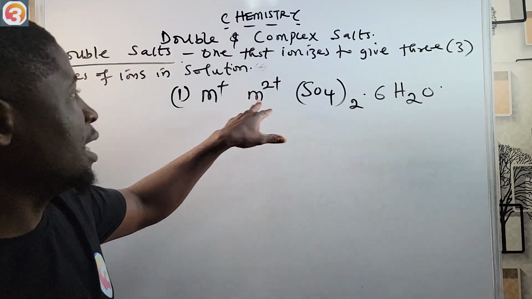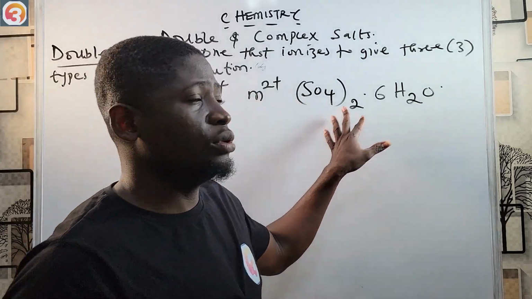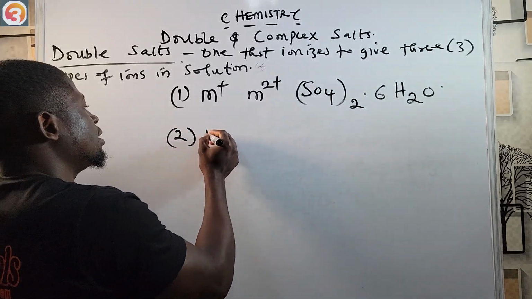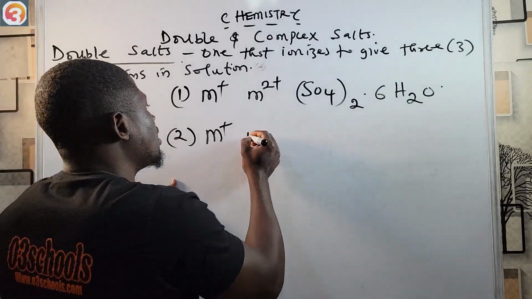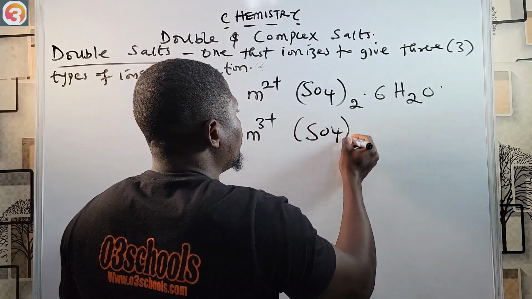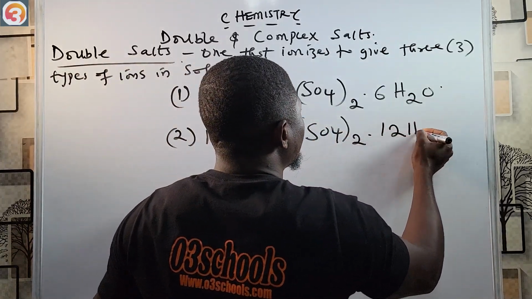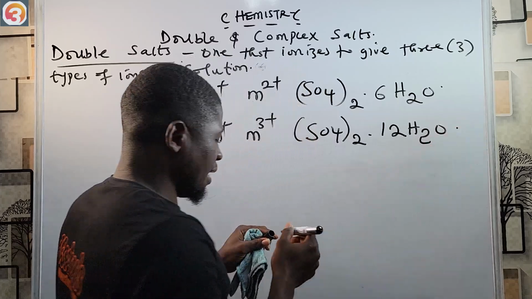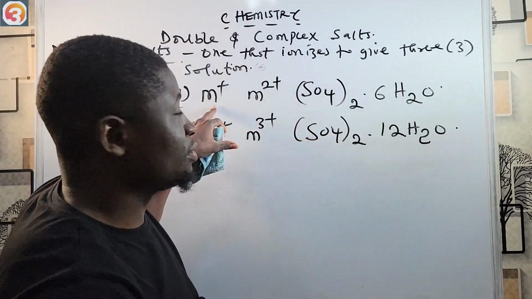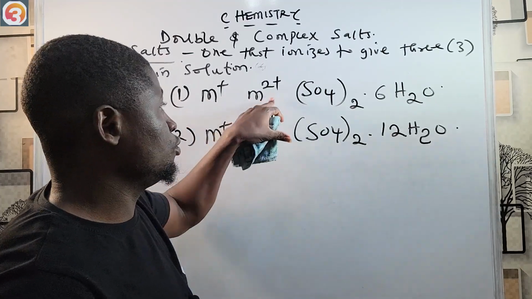Another formula for double salt is M+, M3+, SO4 2-, dot 12H2O. So this one has 6 molecules of water, this has 12 molecules, and of course, this one has 2+.